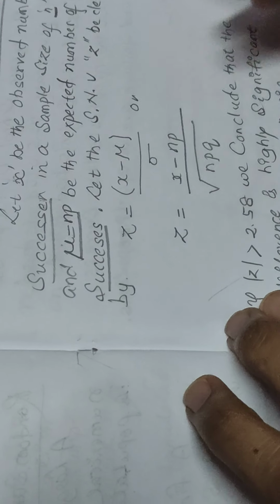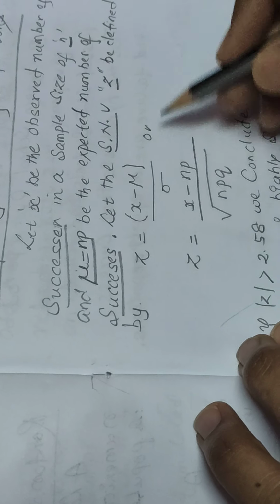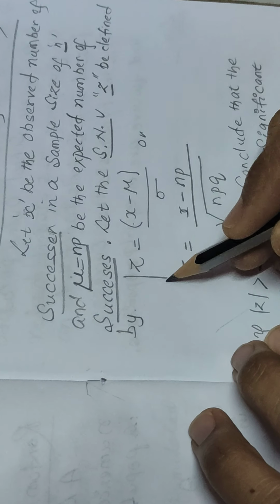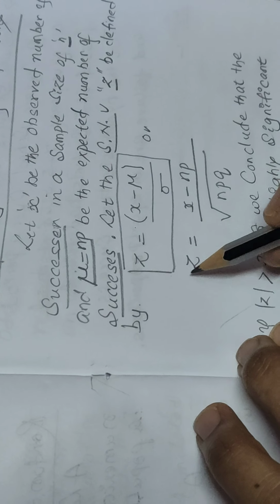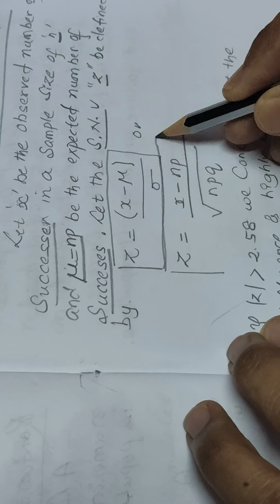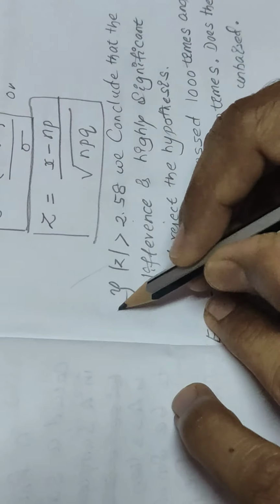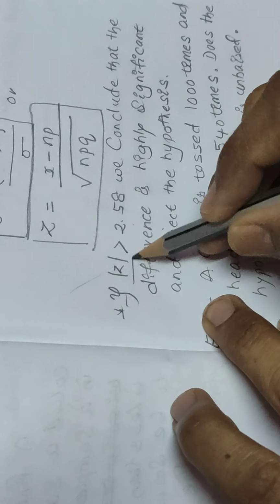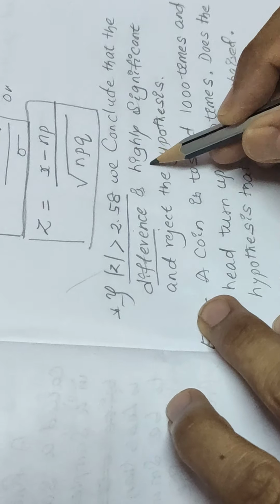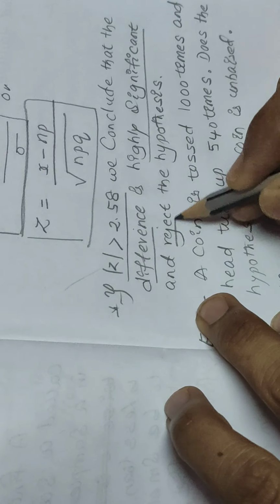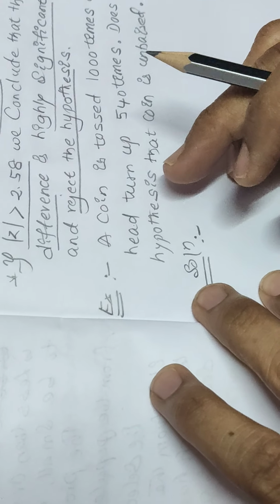Let the standard normal variate z be given by the formula z is equal to x minus mu by sigma, or we can write z is equal to x minus np by square root of npq. The condition is: if z is greater than 2.58, then we conclude that the difference is highly significant and the hypothesis is rejected. So we'll solve examples based on this.